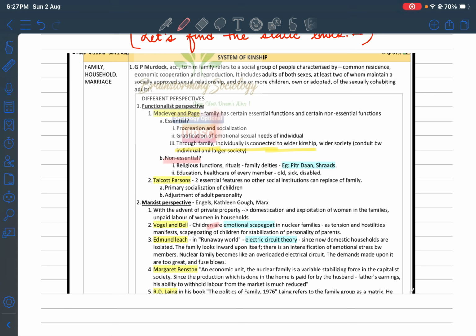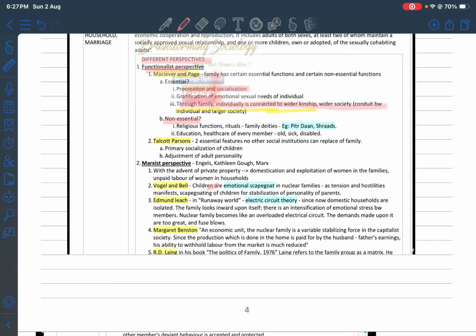When I'm talking about G.P. Murdock, how he has referred to the family, you can go through it. You can talk of the different perspectives, like the functional perspective: how procreation and socialization have been linked, how gratification of emotional and sexual needs of the individual through the family is connected to wider kinship and wider society, and non-essential things. Talcott Parsons thinks of the essential features that no other social institution can replace: primary socialization of children and adjustment of adult personality. This is a very important aspect that has always been linked with Talcott Parsons, right? So you need to show this format of understanding of the thinkers with interlinkages to the contemporary part.